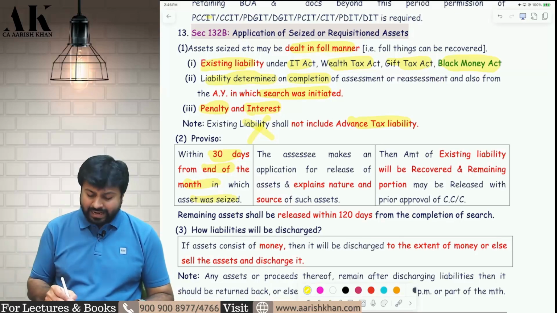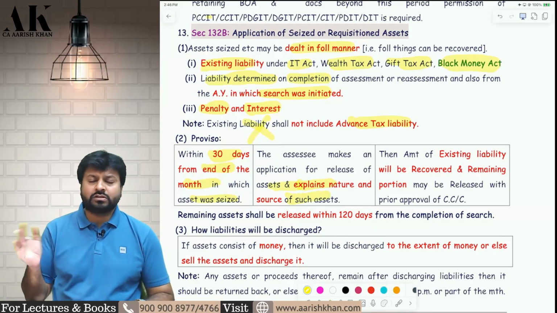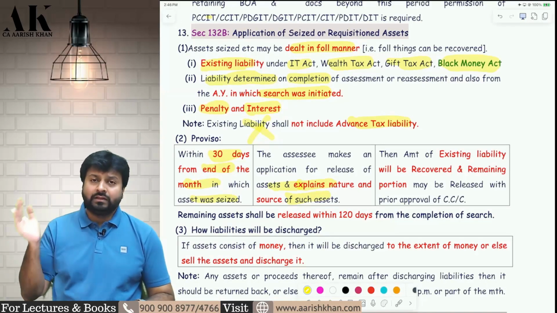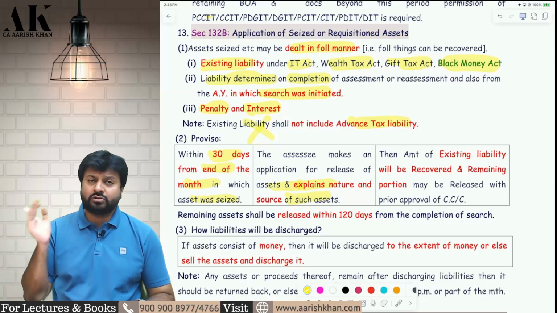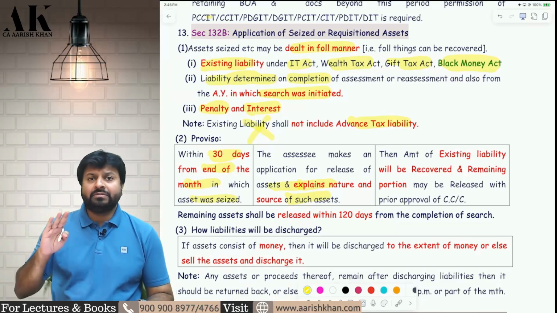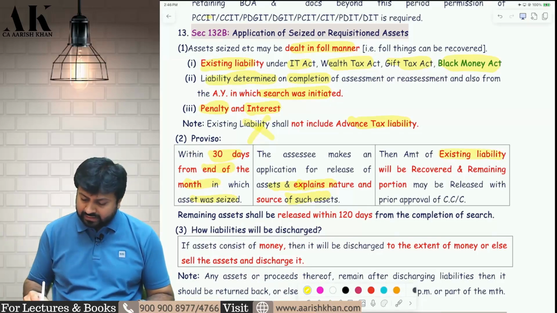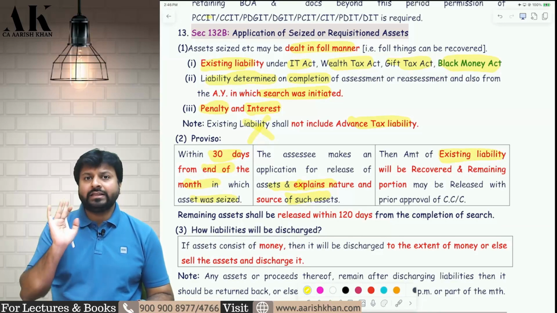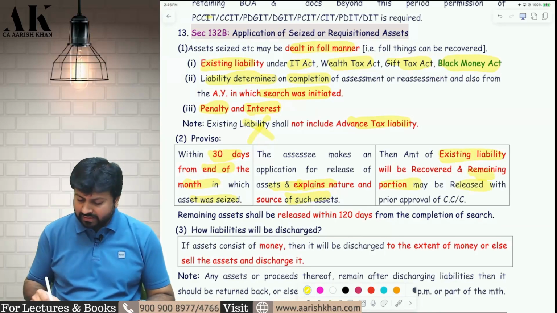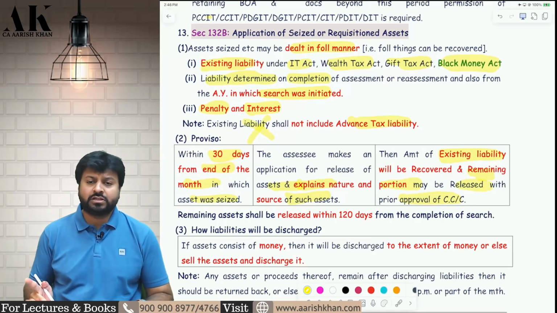You can go and tell the assessee the nature and the source of the asset, from where this asset has come, whether it has come from an explained source, and that you have already paid tax on this. If you have explained everything, then the department will return your assets, but only after recovering the existing liability. They will recover the existing liability and the remaining portion of the assets will be given back to you with the prior approval of the Chief Commissioner or Commissioner, as the case may be.